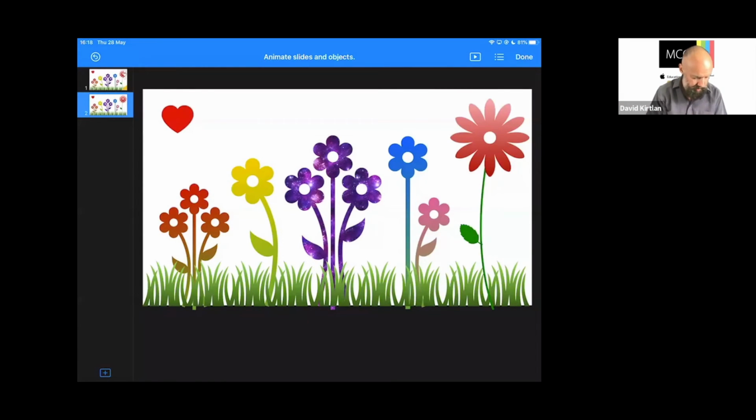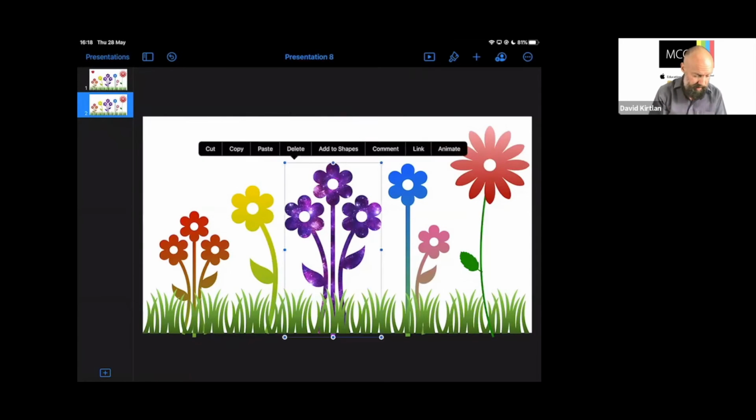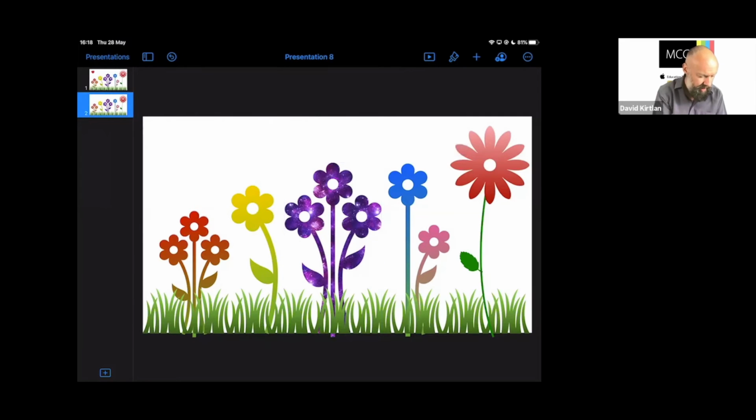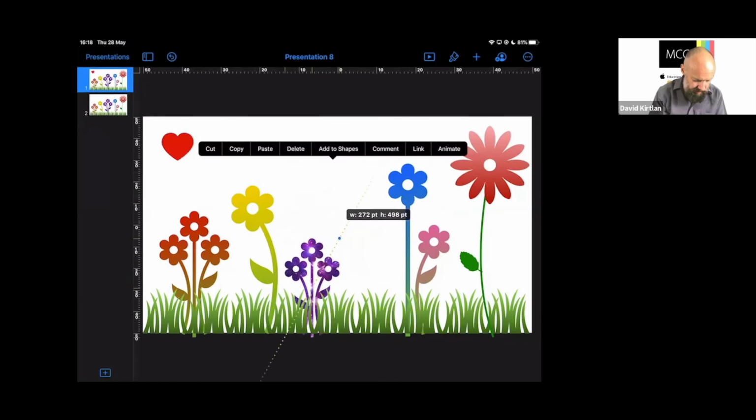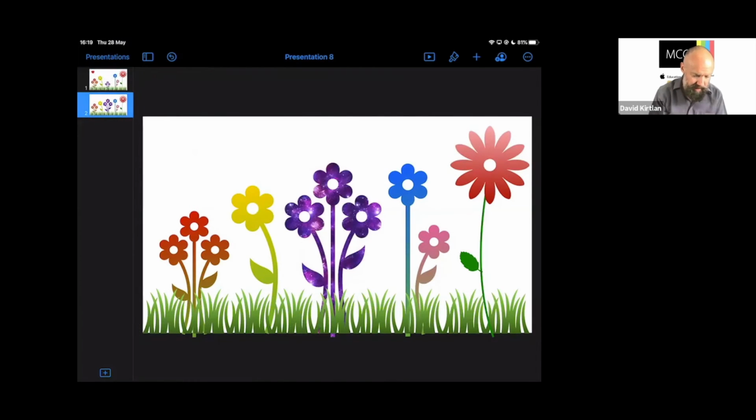So let me just press done. We've created it here. And on my second slide, actually, we've got on our first slide that heart kind of moves across, but on my second slide, I want the heart to disappear. So I'm just going to completely delete it. It's gone. I think we'll do it the other way around. This sparkly flower, I'm going to start with it on my first slide and make it little. I'll put it in the middle there. So that by the time it gets to the second slide, it's done the animation, it will kind of grow.